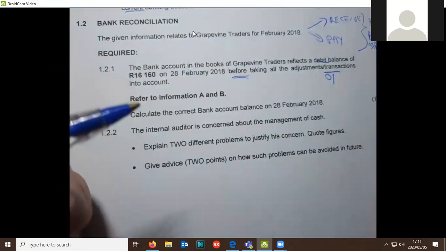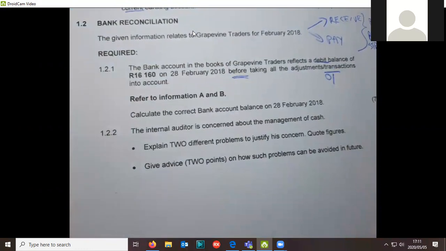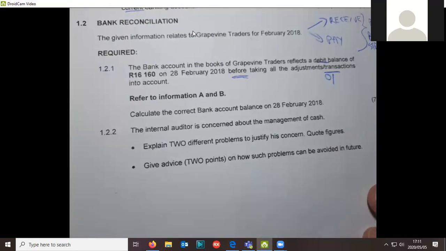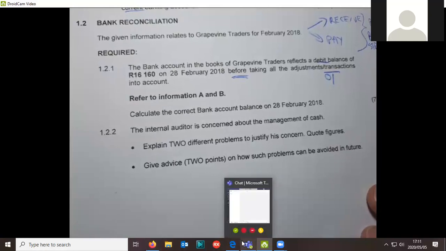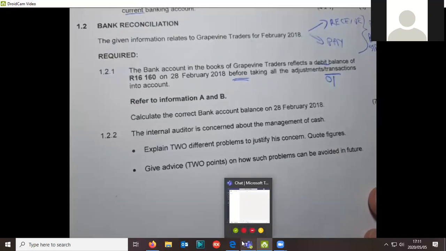Okay, so let's go take a look. 1.2.1 is required, the bank account. So what do we have to do? We have to calculate the correct bank account balance on 28 February 2018. Right, so I'm going to put on the answer and then we're going to work from there.